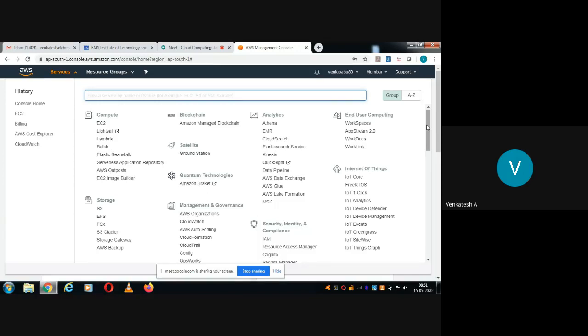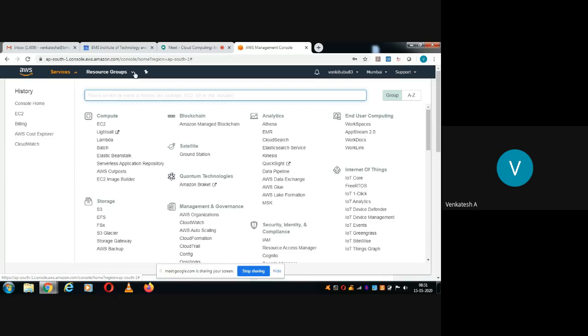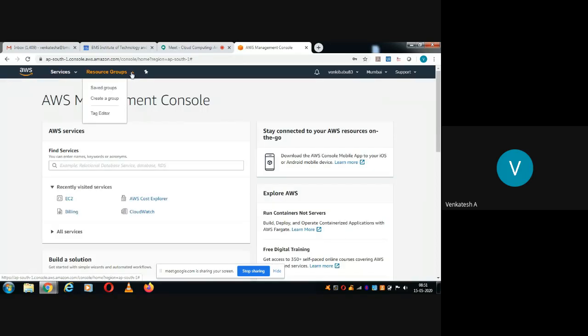You can see the storage services here, and resource groups you can see here. Whenever you launch some applications, you can be part of some group. That group can be selected here. We call it the resource groups. If you do not select any group, by default it will make you part of some resource group. That is very important for the cloud to track and manage the consumption and other information.